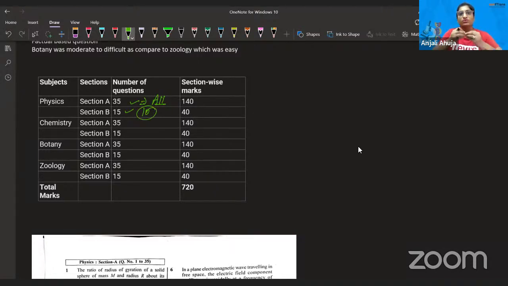And for section B, you had to attempt only 10 questions. I hope you took care of it during your exam time to keep a count on that. Suppose you solved 12 questions in this, and you were supposed to solve 10 questions. So only the initial 10 questions will be considered. Got my point? That's how it is being checked.